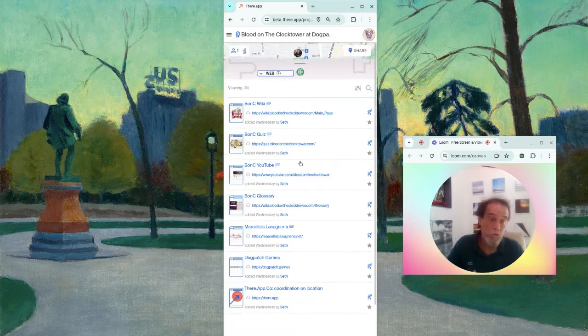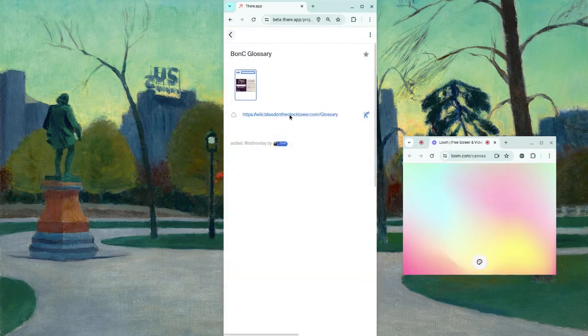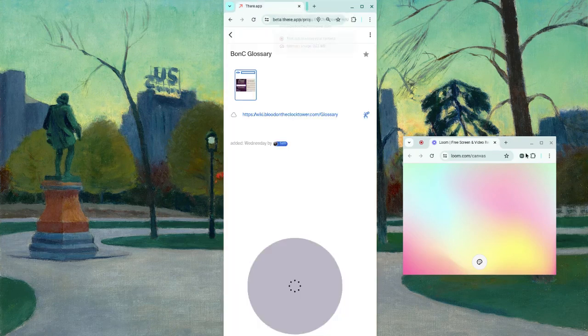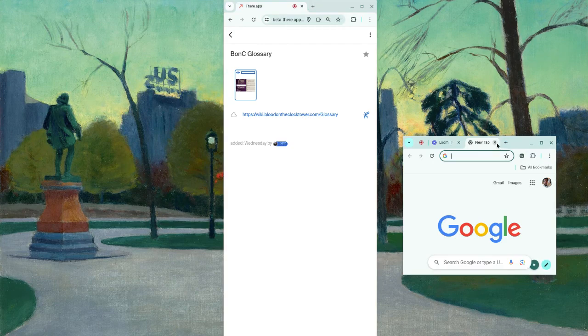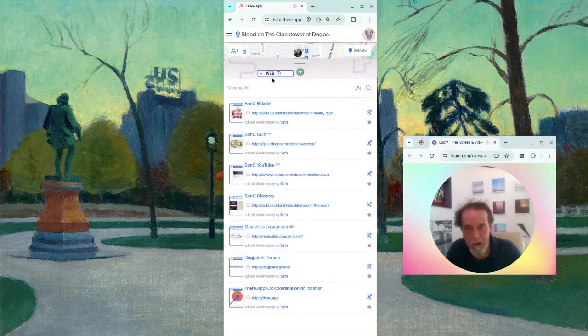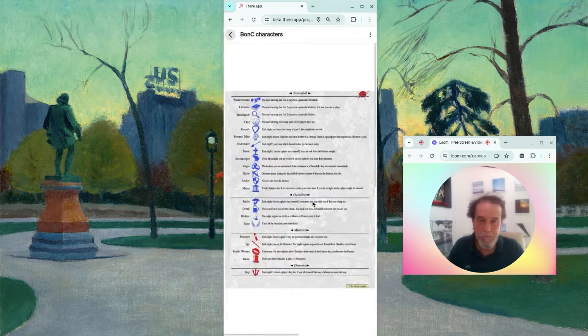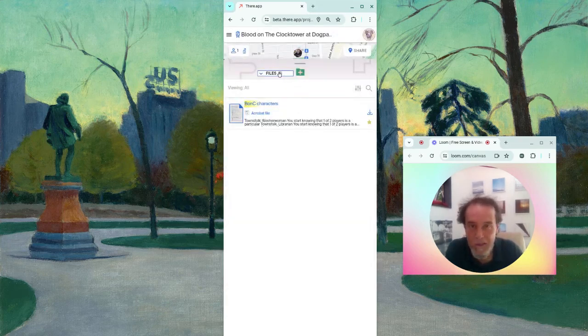Other things people had accessible as they went into it: quite a few actually went to the web module and looked up some resources both on our app and also on the game itself for those who wanted to get a little bit better informed. That was accessible. And also in the files module, I uploaded a one-pager that also comes with the game itself so that people can get a sense of what the roles are within the game and what their capabilities are and have that handy, again, for quick reference, and then get out of our app and get their attention back on the game itself.